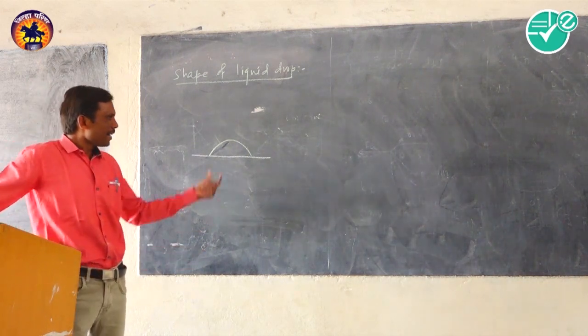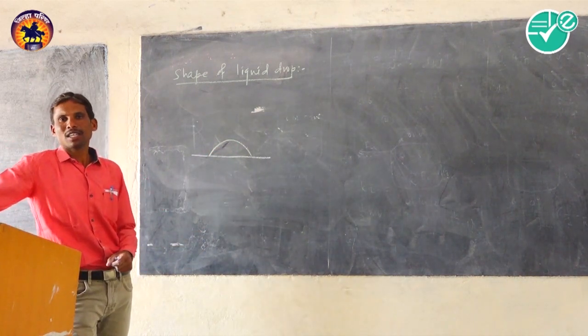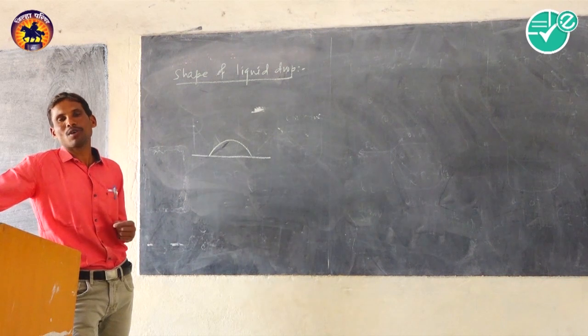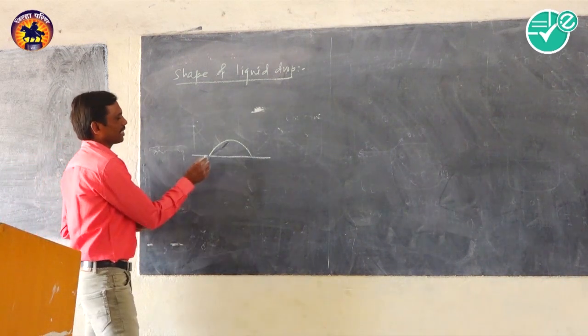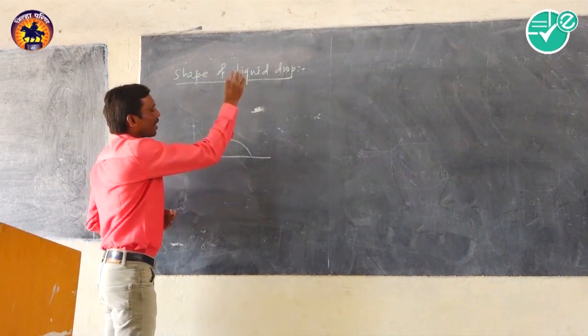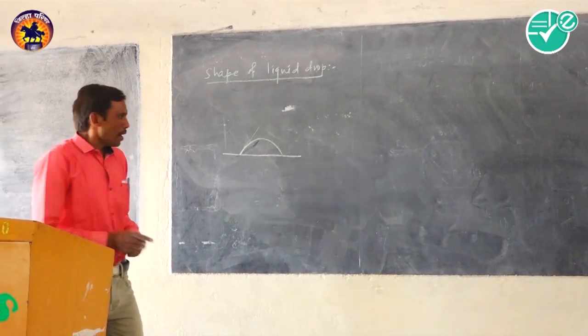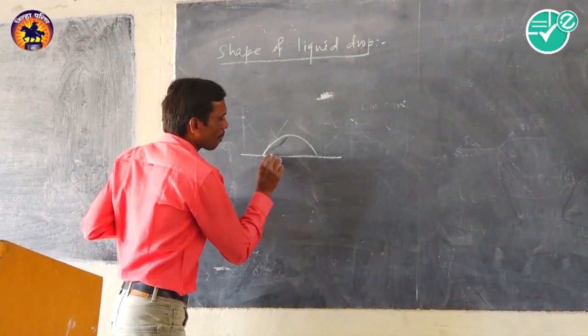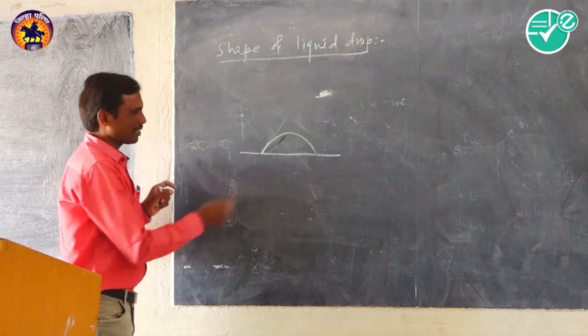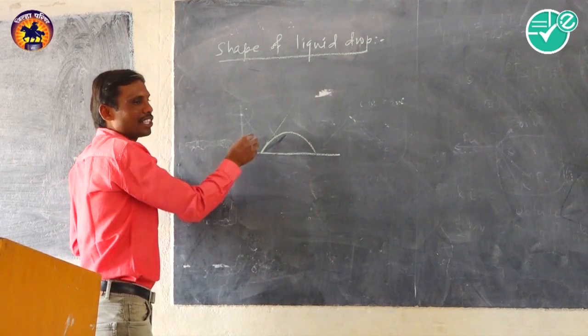But it is found that the shape does not depend only on the force acting along the air-liquid interface, but also on the solid-liquid interface as well as the solid-air interface.